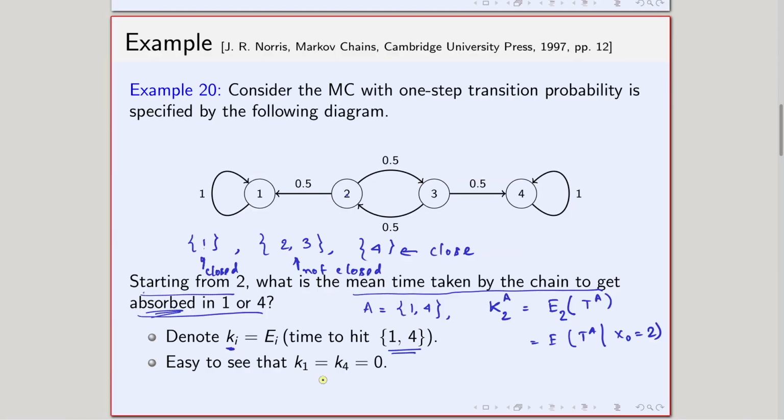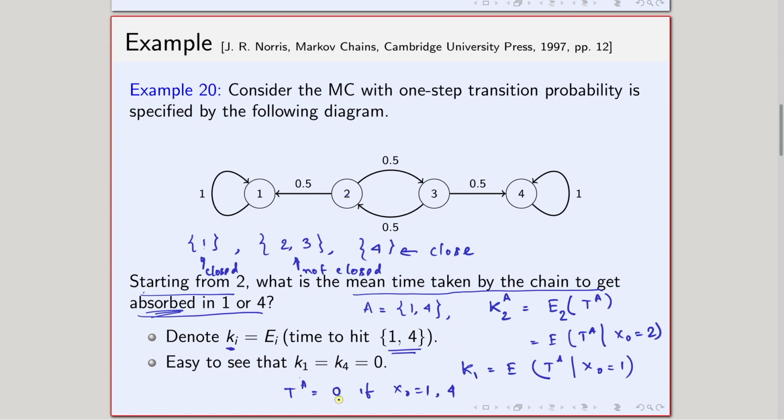So we defined k_i, and in this case k1. What is k1? k1 is nothing but the expected time of hitting A starting from x0 equals 1. Now, T_A equals 0 if x0 equals 1 or x0 equals 4, that is for sure, because if I am already in 1 or 4, then I am already in A, so T_A is 0.